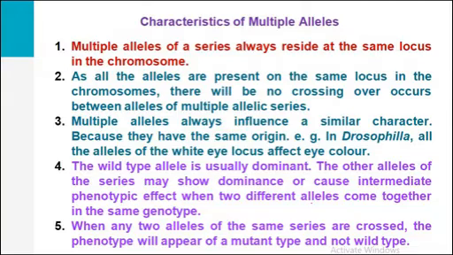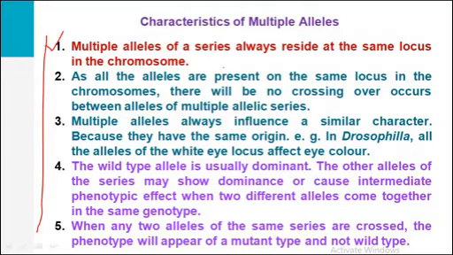So after discussing the definition and concept of multiple alleles, we will proceed to the next part, that is the characteristics of multiple alleles. Multiple alleles have different characteristics, and they can be seen in all types of multiple allelic genes. First and very important, multiple alleles of a series always reside at the same locus in the chromosomes.